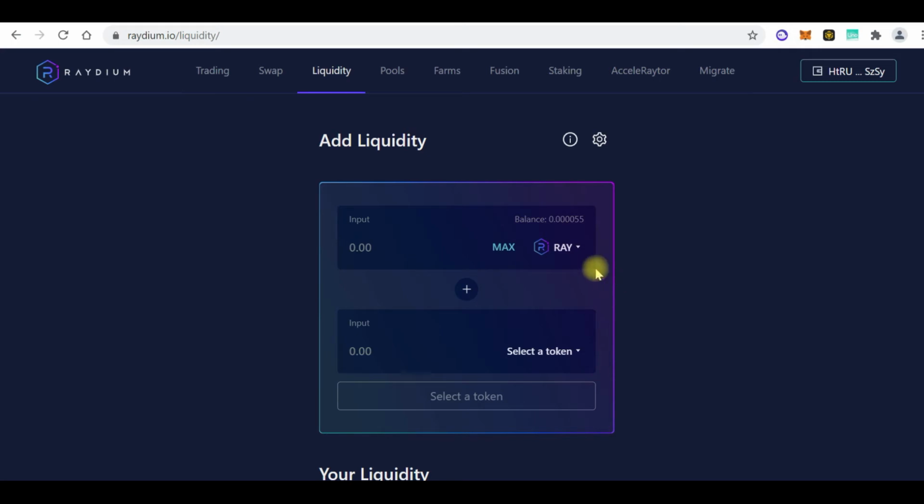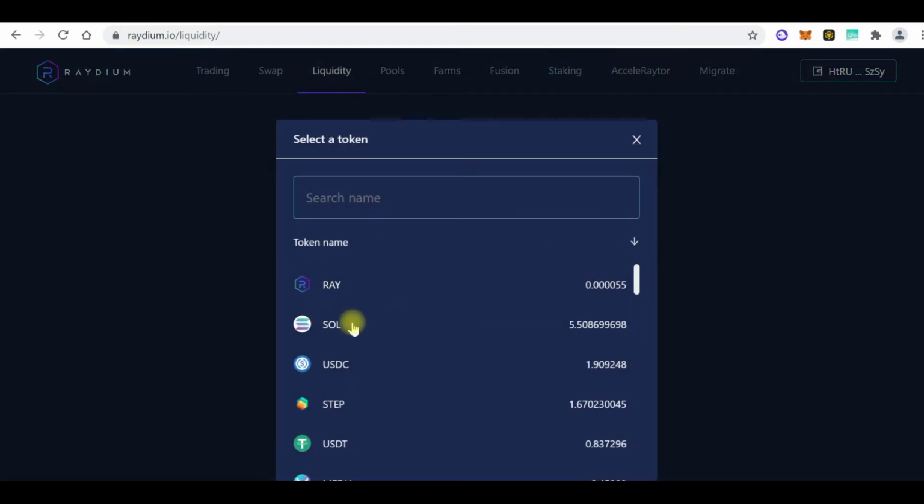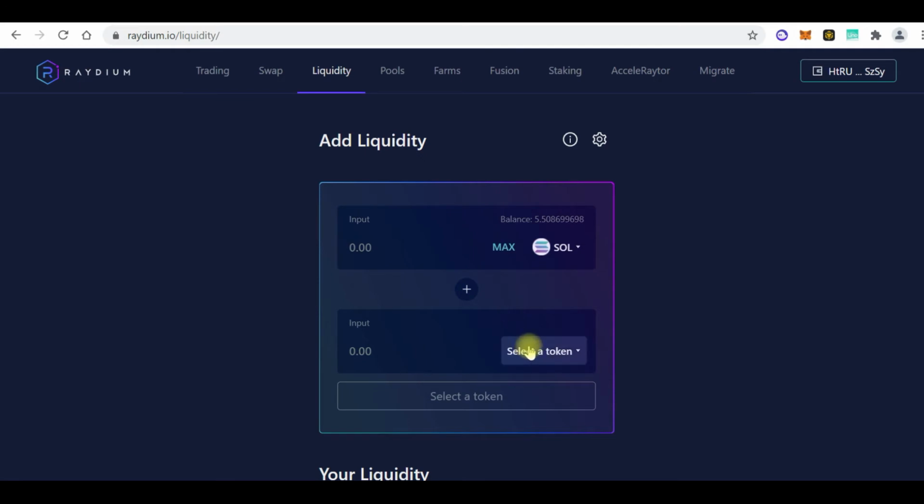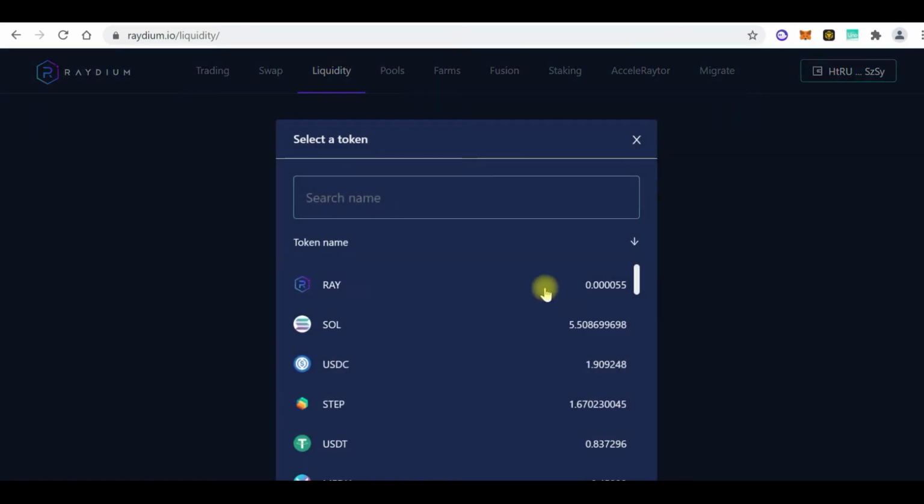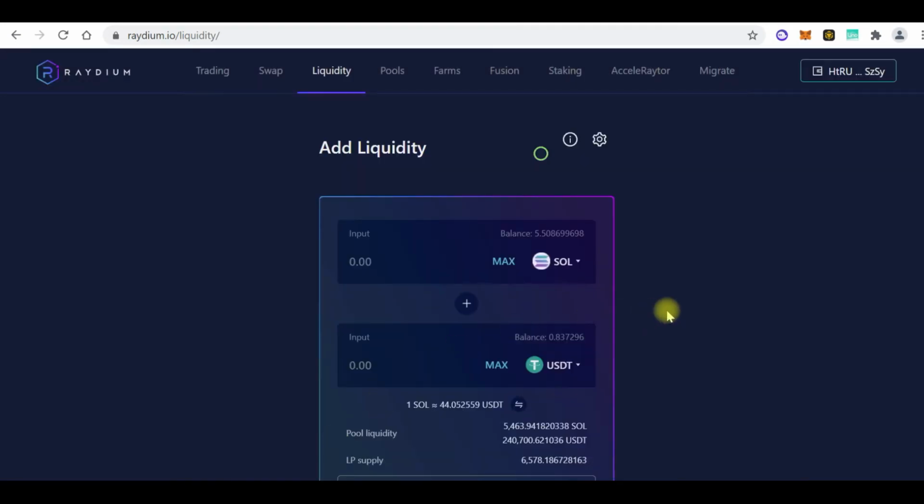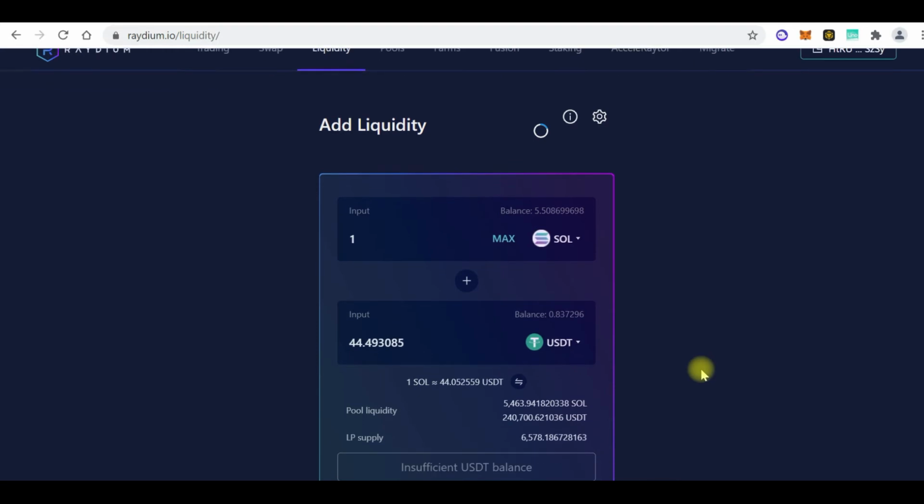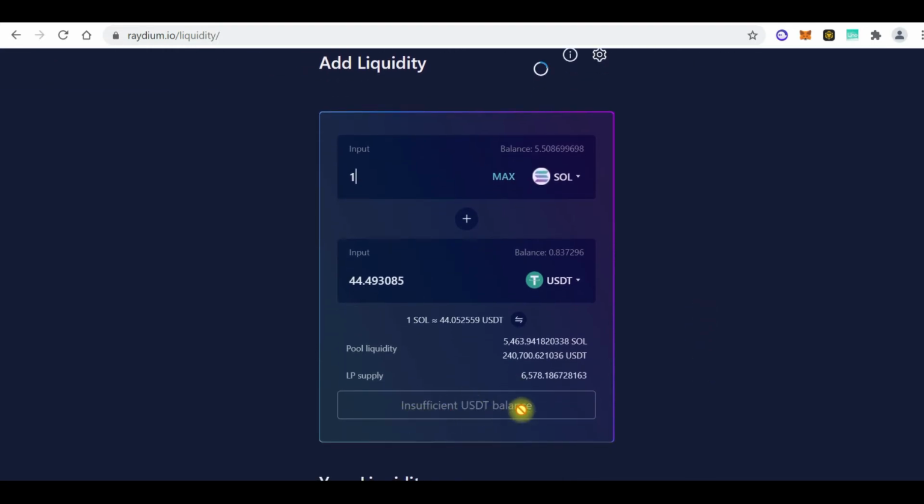So let's say I have SOL in my wallet. I have 5 SOL. Now, for you to understand how liquidity works, you have to provide 2 pair. So let's say I want to provide liquidity for SOL USDC, right? And you need to have those 2 pairs. So I have SOL 5.5, and let's say I have USDT 0.8. So that is where I want to provide liquidity. So if I say I want to provide liquidity for 1 SOL, I need to have 44 USDT, and I don't have up to that amount, right? So that's why it says insufficient USDT balance.